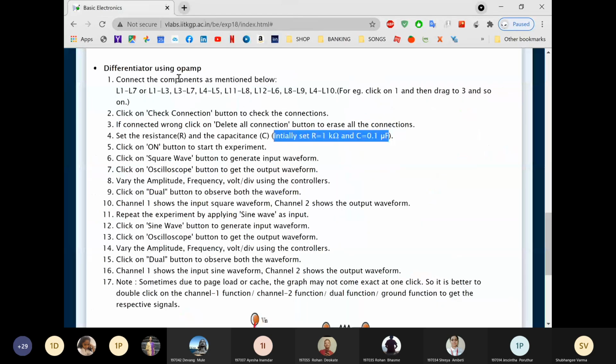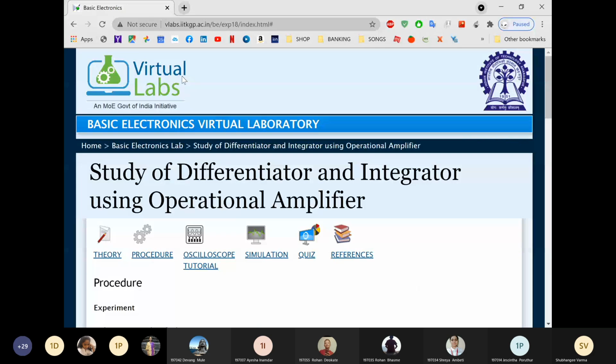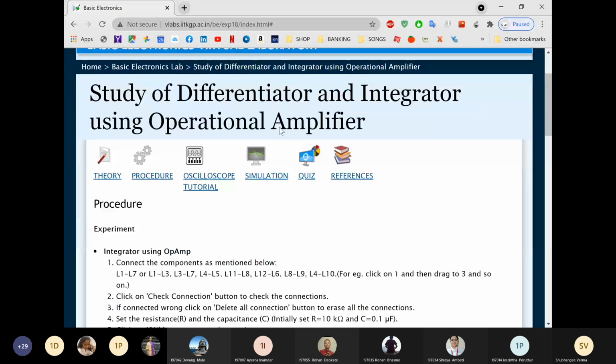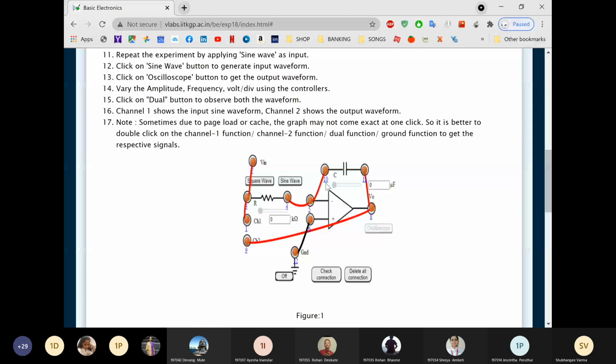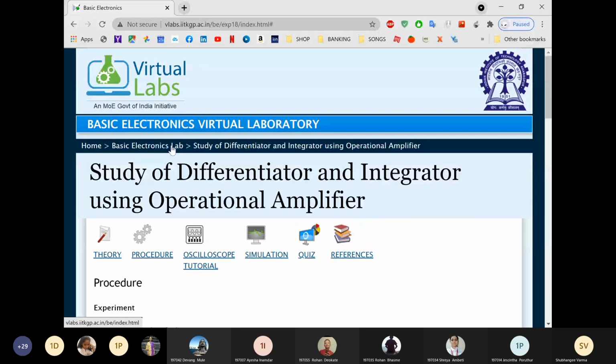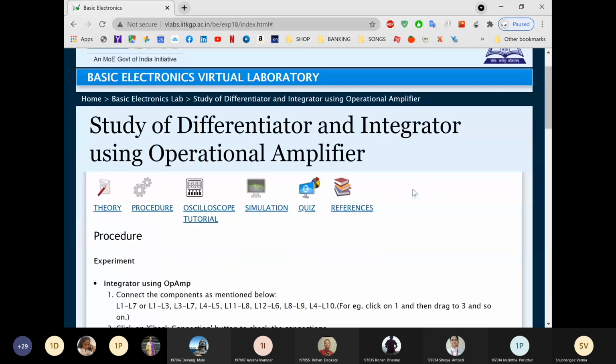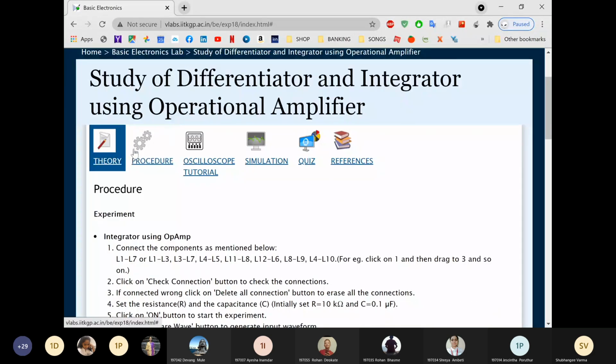So today we have performed two experiments, and I have shown you the simulation on mobile as well as on laptop. So students, you all can perform these two experiments by using mobile or laptop.